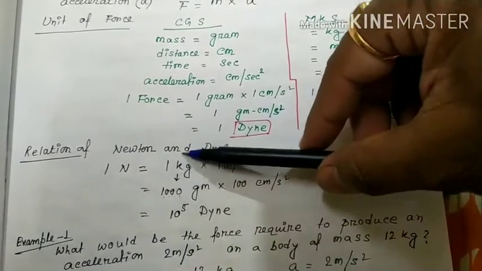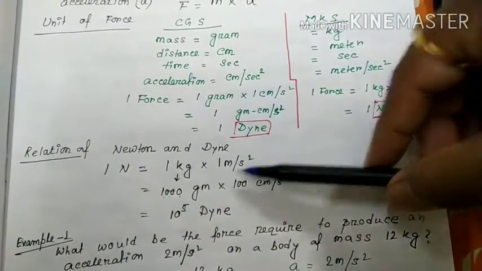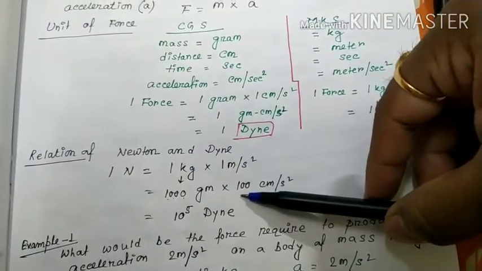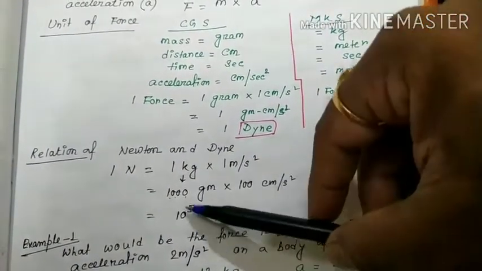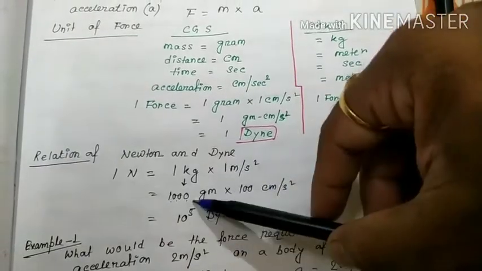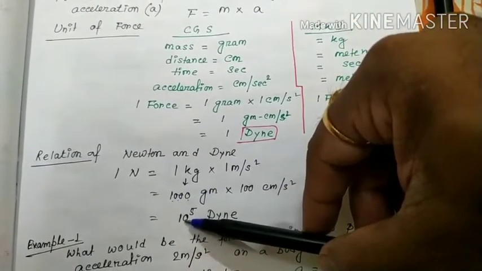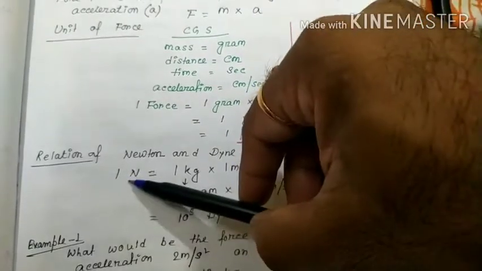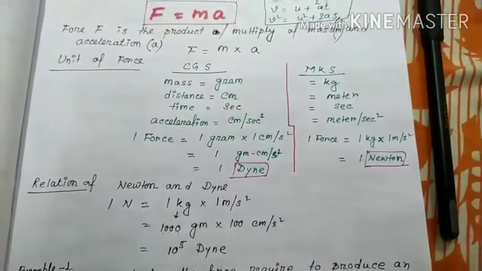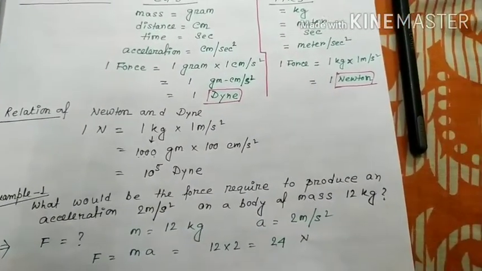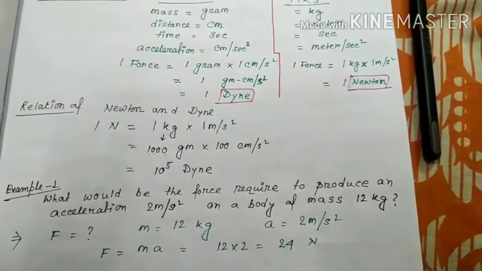So 1 Newton equals 1 kg into 1 meter per second square. 1 kg means 1000 gram. 1 meter equals 100 centimeter per second square. So total number of zeros is 1, 2, 3, 4, 5. That means 10 to the power 5. 1 Newton equals 10 to the power 5 dyne. Clear? So in CGS, force unit is dyne, and in MKS, force unit is Newton.